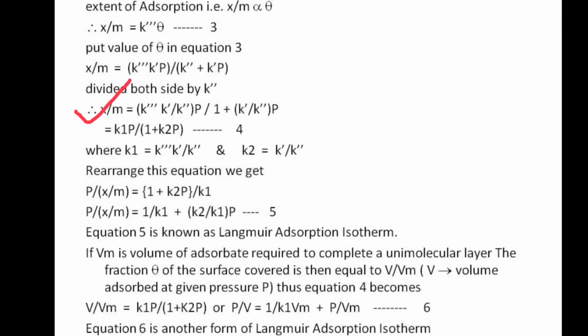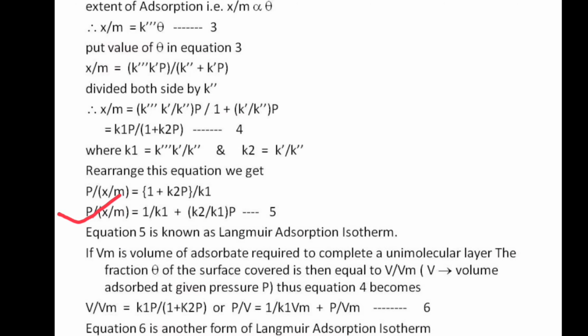Then let us suppose that K1 is equal to K triple dash into K dash divided by K double dash, and K2 is equal to K dash upon K double dash. Rearrange this equation, and again rearrange, so you get equation number 5.